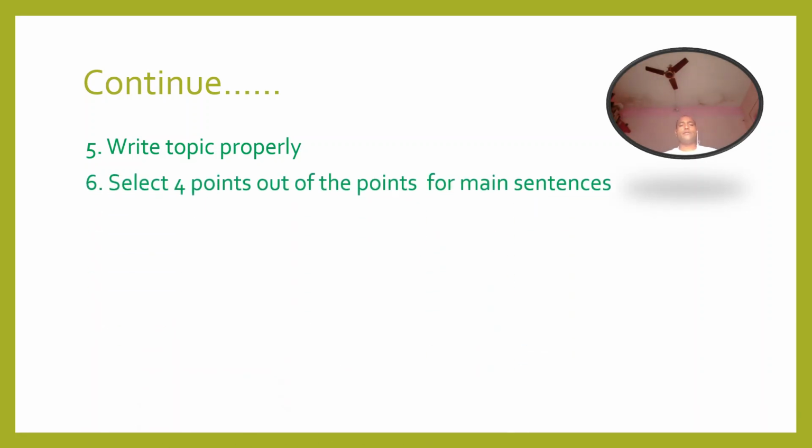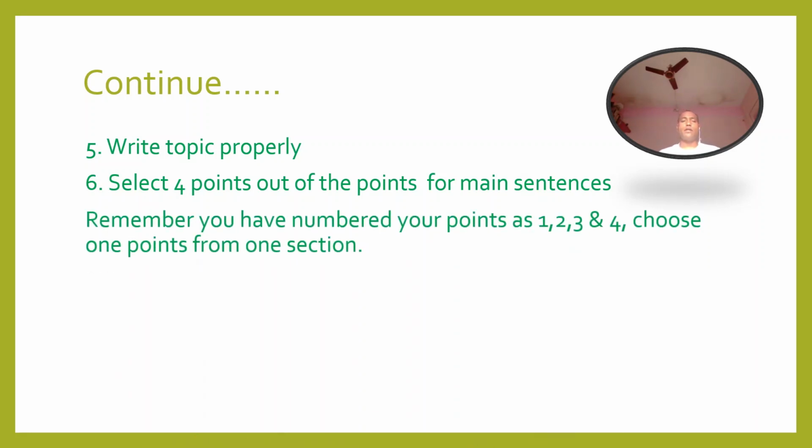And after that, whenever you have written topic sentences properly, select 4 points out of the points for main sentences. You might have made many points, maybe 25, 50, 30, 37, however many points you have made. So out of them, select 4 points for the main sentences. But here you should be very careful about that. Remember, you have numbered your points 1, 2, 3 and 4.